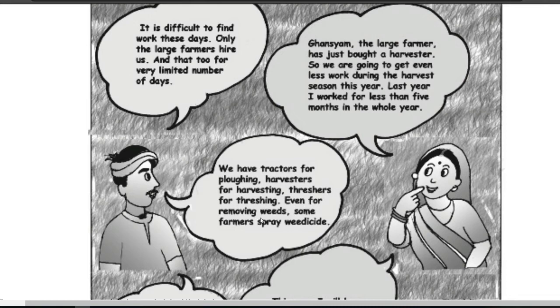Even for removing weeds, some farmers spray weedicide. So let's understand why these farm laborers are not getting jobs, because the medium and large farmers buy tractors for plowing, harvesters for harvesting, and threshers, machines for threshing.